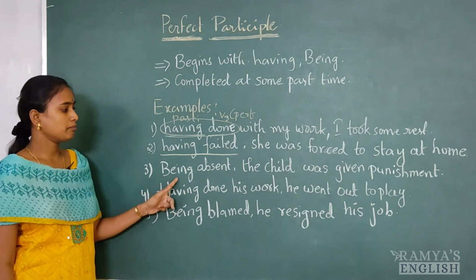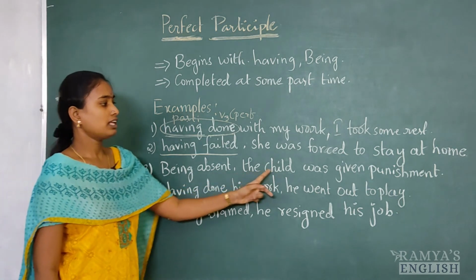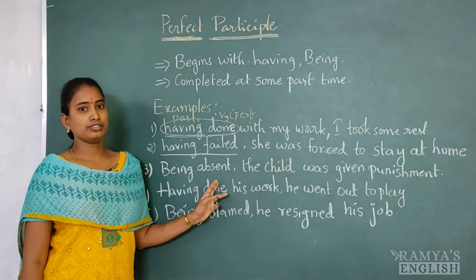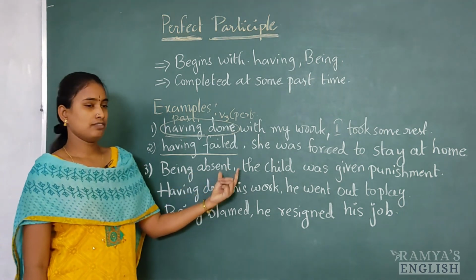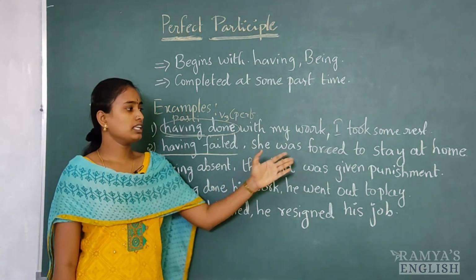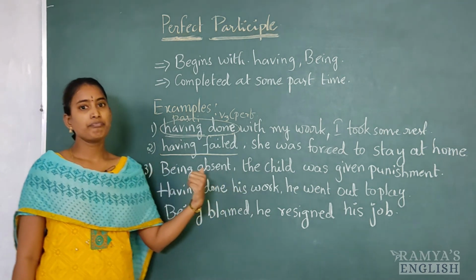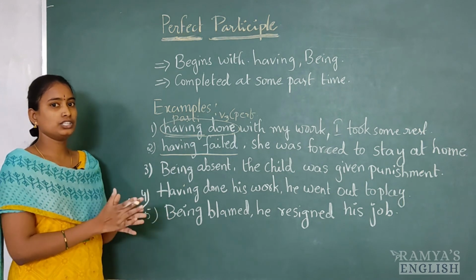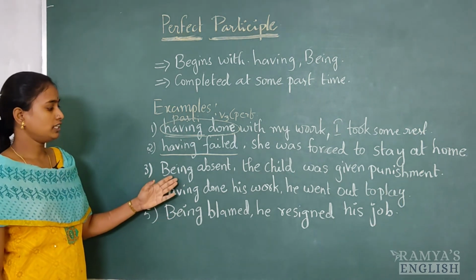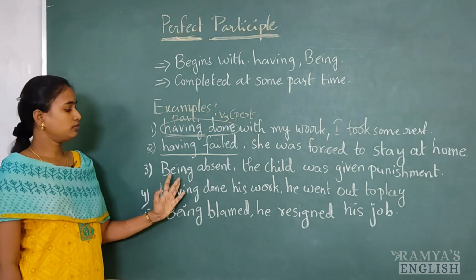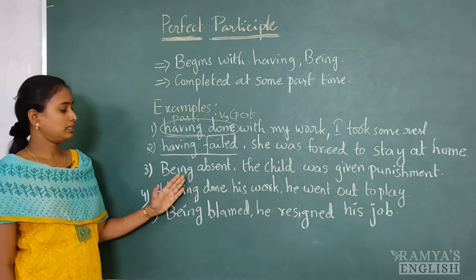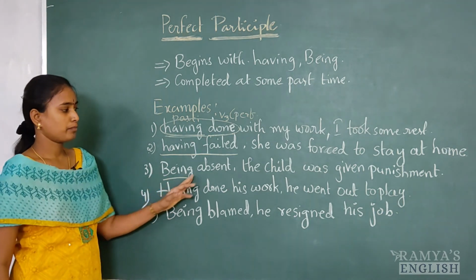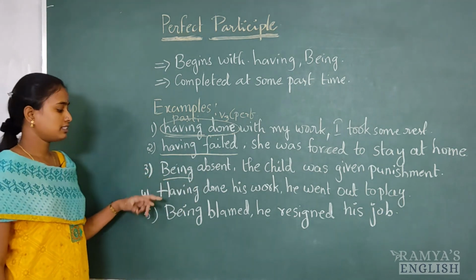A next example, being absent, comma, the child was given punishment. The child was absent for the school for so many days. So after he came to school, he was given punishment. What is the reason? The reason is he was absent for the school. So clearly, in short, we can mention this action by using this perfect participle. Being absent. So here I am using this being. So this is perfect participle.